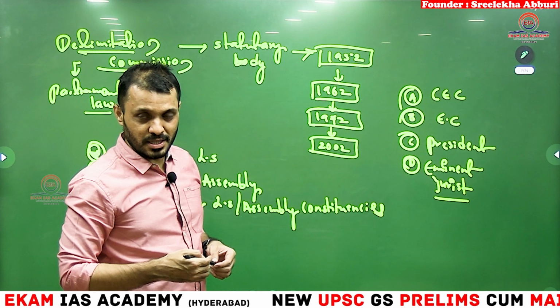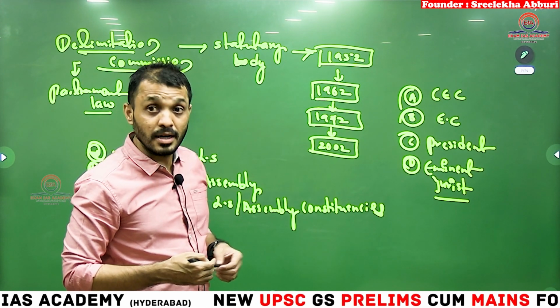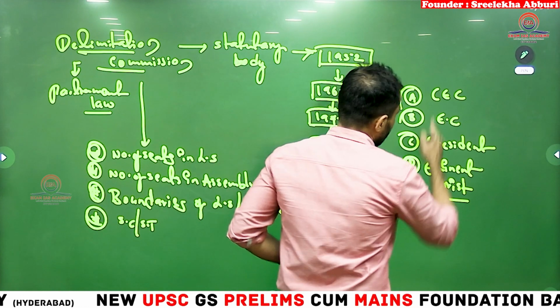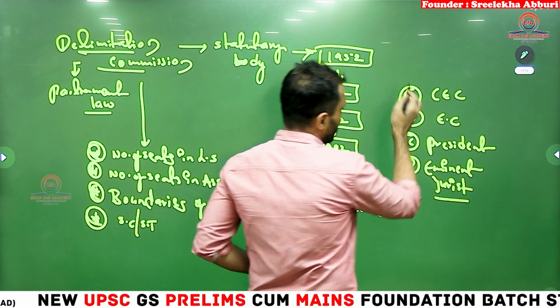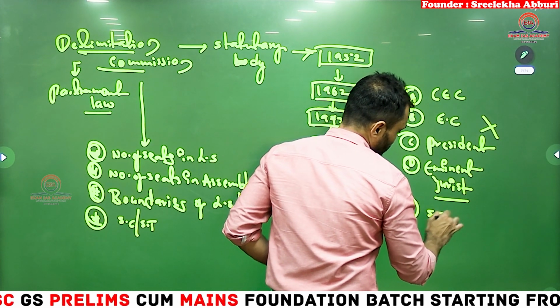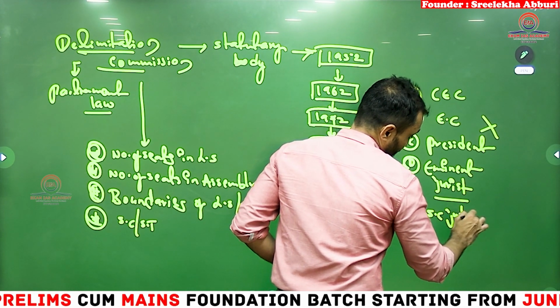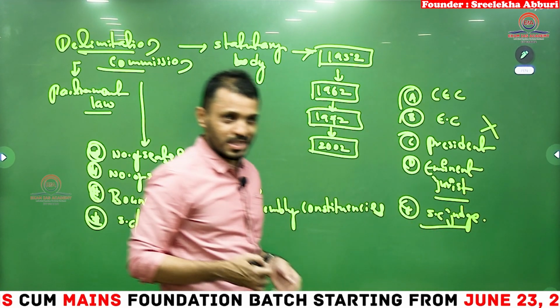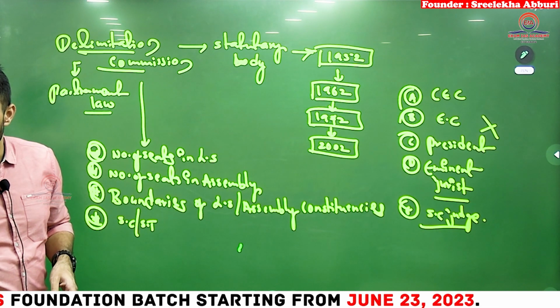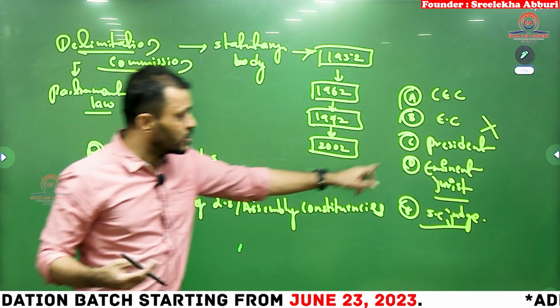Chief Election Commissioner, Eminent Jurist. Okay. So generally the Delimitation Commission will be headed by none of the above, students. It will be the active or retired Supreme Court judge. So you have to be. No, he doesn't fit under the eminent jurist category.